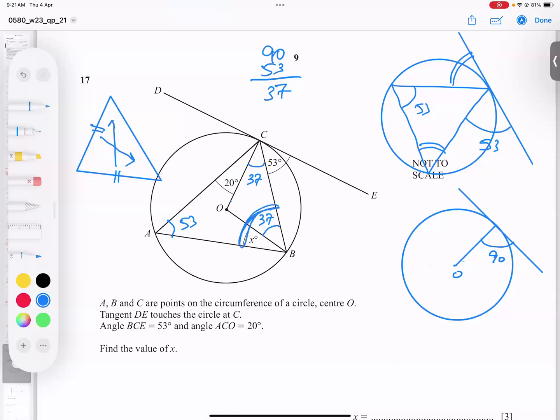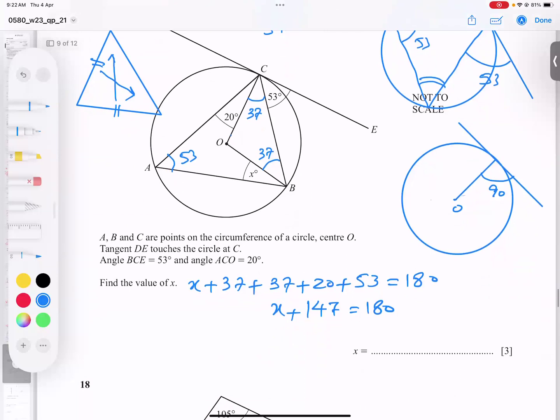Let's start from here. So x plus 37, then 37 plus 20, then this one 53, equal to 180. If I add all the values on the left-hand side, 37 plus 37 plus 20 plus 53 is 147. And then subtract from 180, so I get 33, which is our final answer.